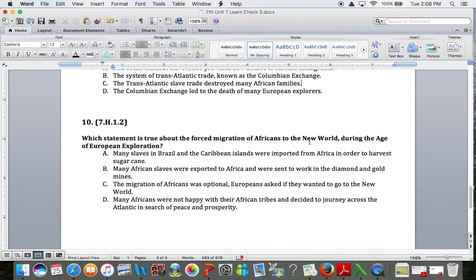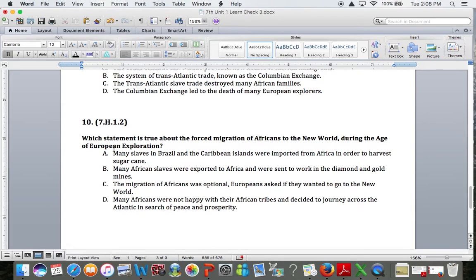Number 10, which statement is true? These kinds of questions are tough because you really have to pay attention to every word of the answer choice. Which statement is true about the forced migration of Africans to the New World during the Age of Exploration? So I'm looking for something that talks about the migration of Africans to the New World. Remember, migration has to do with movement. Picture in your mind the Old World and New World and people crossing the Atlantic Ocean, being forced on ships. These Africans are forced to travel across the Atlantic Ocean to the New World. That is what we're picturing, and we have to find the correct fact about that.